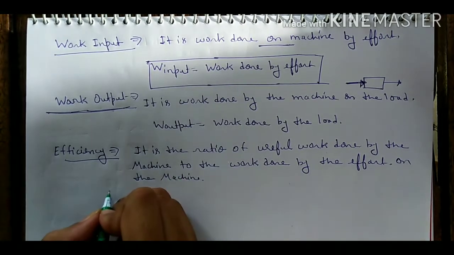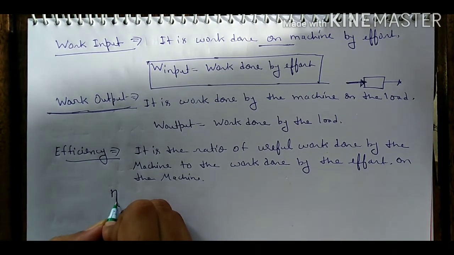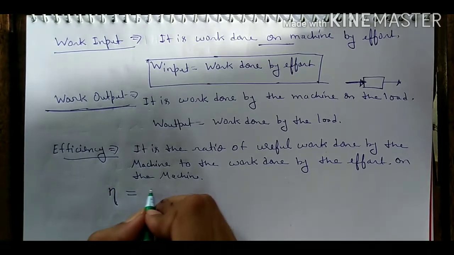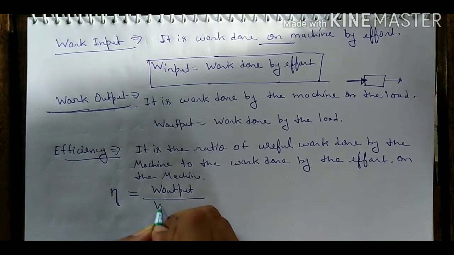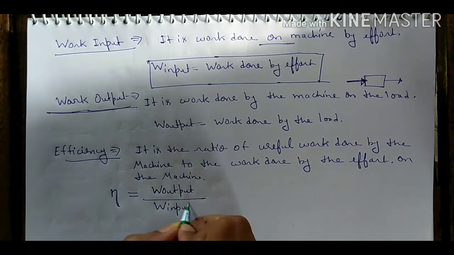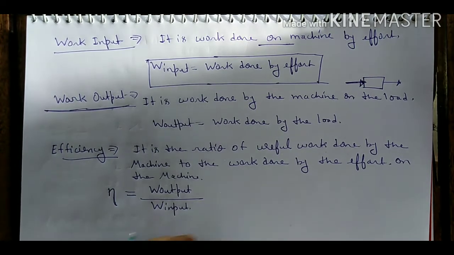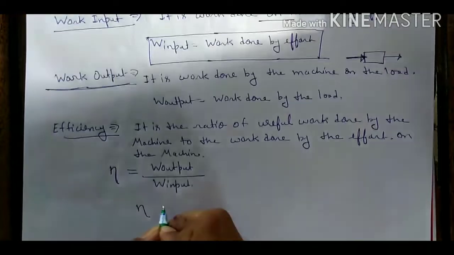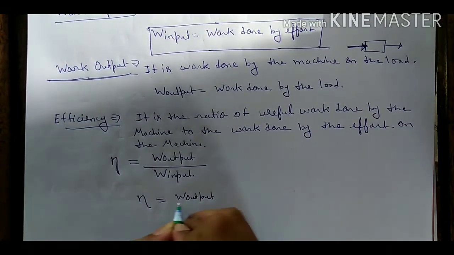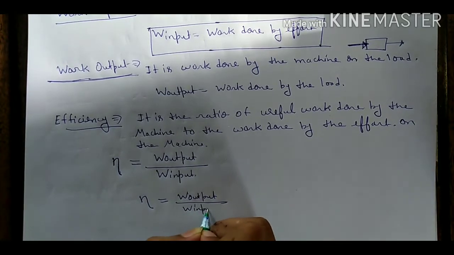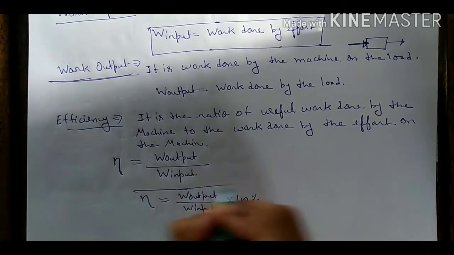and it is denoted by a new symbol which is known as eta. And efficiency eta is equal to work done output upon work done input, and it is generally expressed in percentage. So we can write efficiency of any machine is equal to work done output upon work done input into 100. This shows in percentage.